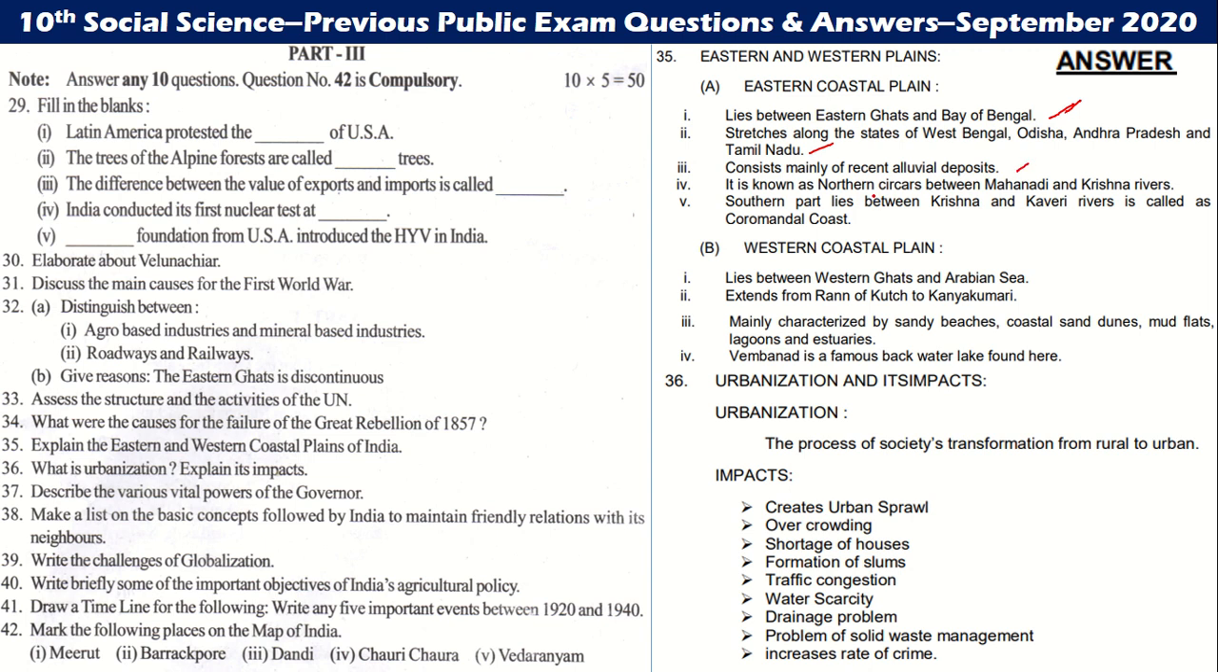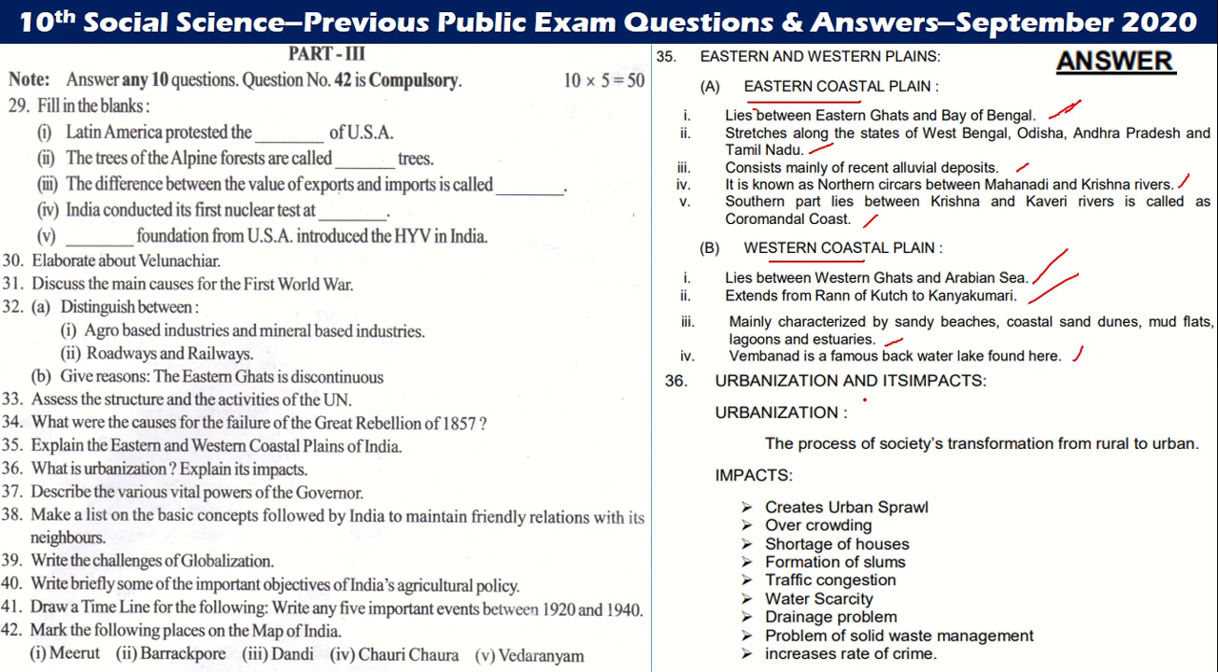It is known as Northern Circars, between Mahanadi and Krishna River. The southern part, which lies between Krishna and Kaveri rivers, is called Coromandel Coast. Western coastal plain lies between Western Ghats and Arabian Sea, extends from Rann of Kutch to Kanyakumari, mainly characterized by sandy beaches, coastal sand dunes, mud flats, lagoons and estuaries. Vembanad is a famous backwater lake found here.